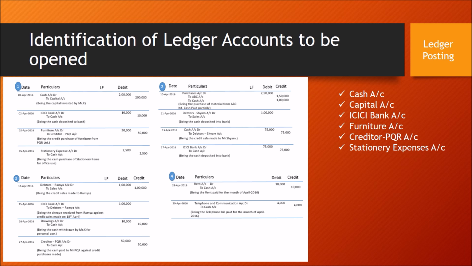Coming to page number 2, there are 3 accounts again, purchase account debtor to ABC creditor account and cash account. So cash account is already there. I am adding purchases account and then ABC creditor account. Fifth journal entry, debtor sham account to sales account. Both these accounts are new, debtor sham account and sales account.